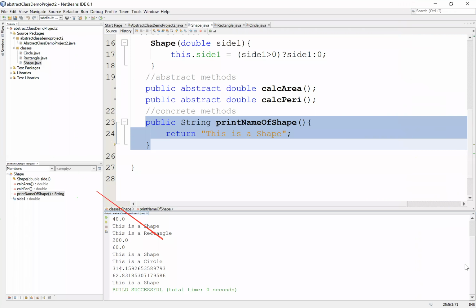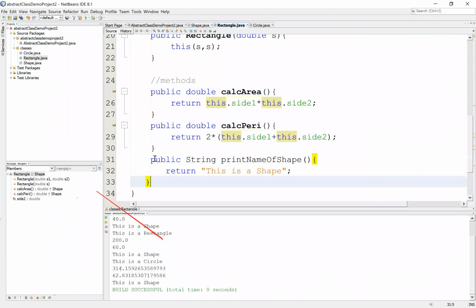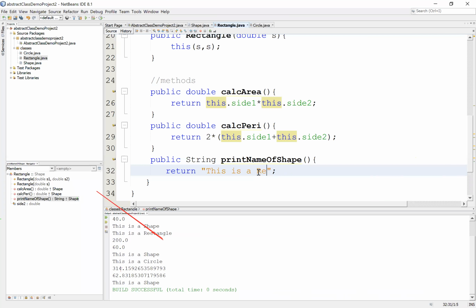You can see that here. So for rectangle, for square, for circle, it says this is a shape. That's because it's not overridden. So should we go ahead and override these in other classes as well? I'll go ahead and do that in the rectangle class. So that's a rectangle class. I'll call this as this is a rectangle.